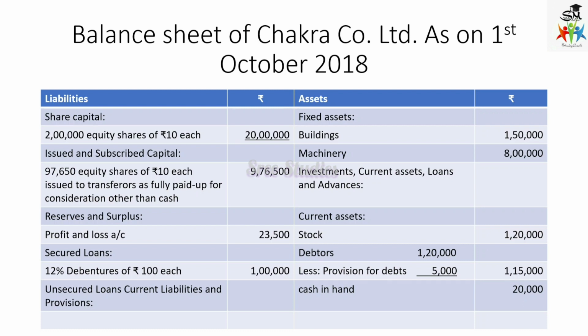Balance sheet of Chakra Company Limited on 1st October. Just combining. See here the share capital: authorized capital 2 lakh equity shares of rupees 10 each, given in the adjustment. So that we have to take in and write it here, but it should not be taken into calculation. Then as such 97,650 equity shares of rupees 10 each fully paid up. Reserves and surplus, profit and loss account just calculated 23,500, and secured loan 12% debentures of rupees 100 each. Fixed assets, everything the total. Debtors also total, less provision for doubtful debts, cash in hand.